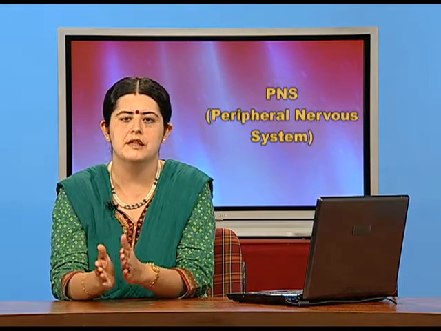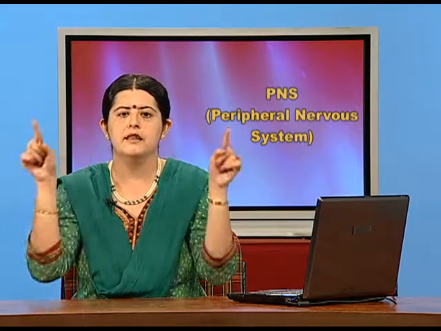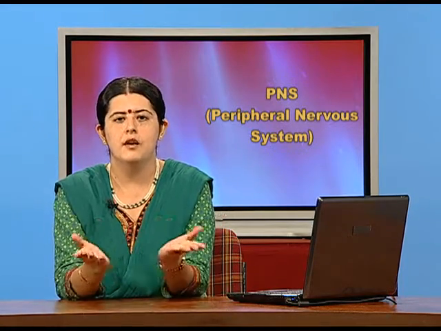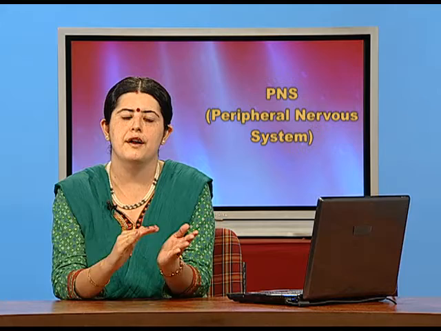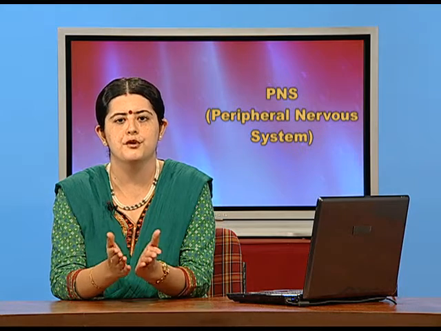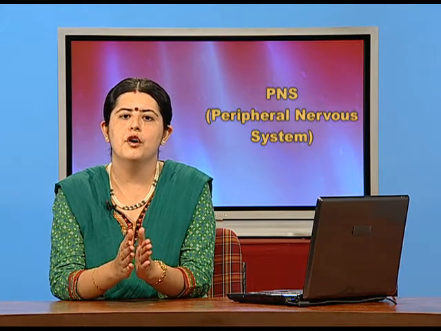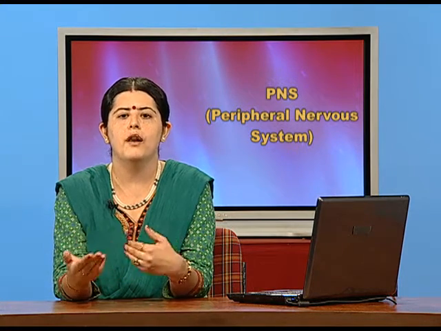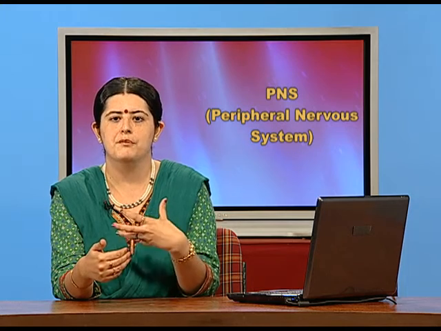Now, we have the aspect which is known as the autonomic nervous system, the second part of peripheral nervous system. Peripheral, if you understand, is at the boundary. So, boundary means all the nerves in the body which transmit information and pass on the information to the brain. So, when we talk about the autonomic, which is a very important part of the brain, that deals with the aspect of involuntary functions, all the functions which are life supporting, functions like blood pressure, heartbeat, which are functioning on their own.